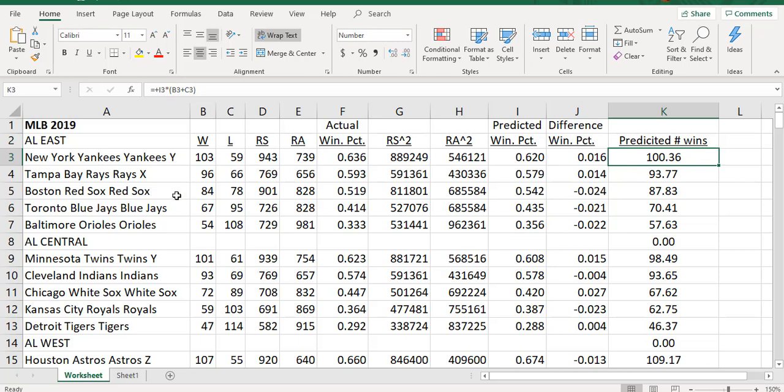Looking at another team here, the Boston Red Sox. Boston Red Sox actual winning percent was 0.519, almost winning 52% of their games. Their predicted winning percent, however, was actually higher, so the Red Sox underachieved. Based on their offensive and defensive data, they should have won more games. How many more? Well, taking the predicted winning percent and multiplying it by the number of games that the Red Sox played, they should have won almost 88 games, but in reality they won only 84.